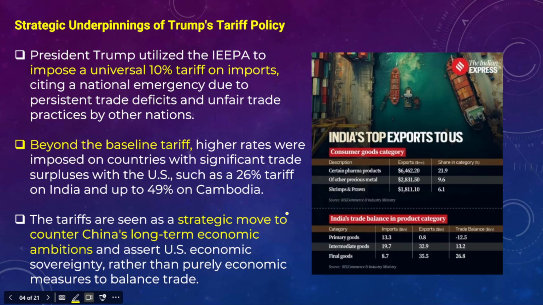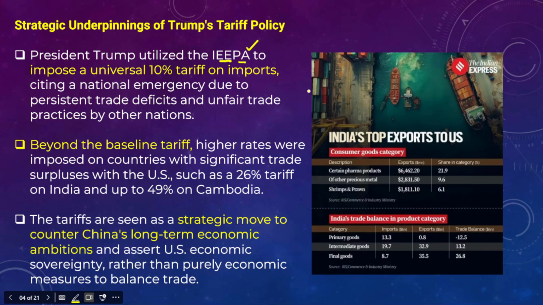Now we'll understand what are the strategic underpinnings of Trump's tariff policy. Why is Trump imposing such tariffs on goods from a number of other countries? What is the strategic thinking behind imposing such heavy taxes? So President Trump has utilized the International Emergency Economic Powers Act. We have just understood that this act has been invoked by US President Donald Trump to impose tariffs on a number of countries, right?